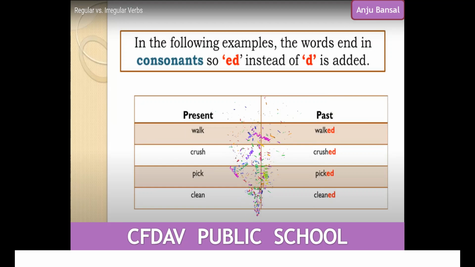So here we see walk changes into walked in the past tense. Crush becomes crushed in the past tense. Pick becomes picked in the past tense. And clean becomes cleaned in the past tense. We have added ed over here. In all these verbs, we have added e as well as d because they are all ending in consonants.